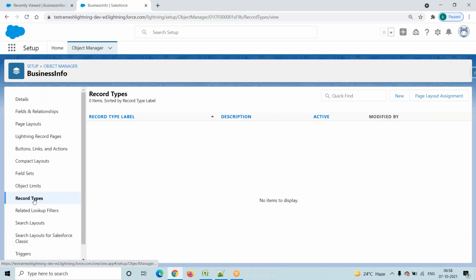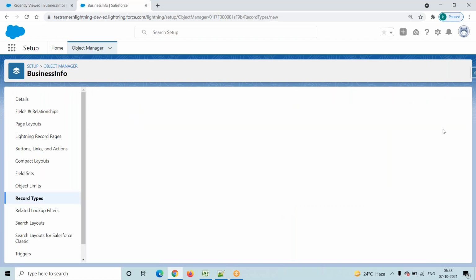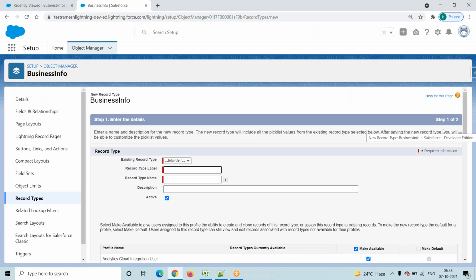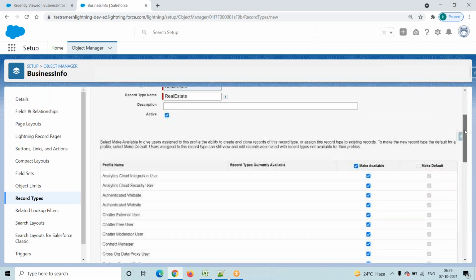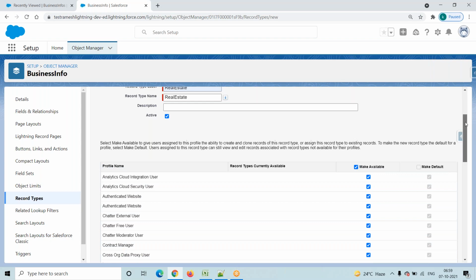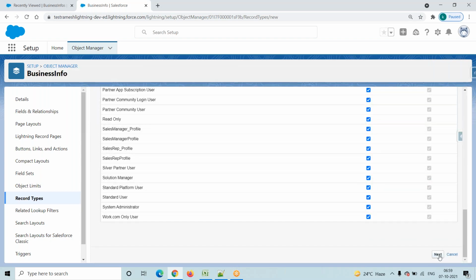Go to record types, click on this New button. We are creating a new record type. The record type name is real estate, and the description is as you wish, not mandatory. While creating a record type we have to select the existing record type as master. Now come down. This record type should be available for all profiles. What is a profile? It's related to security, we'll discuss it. Then click on the Next button.